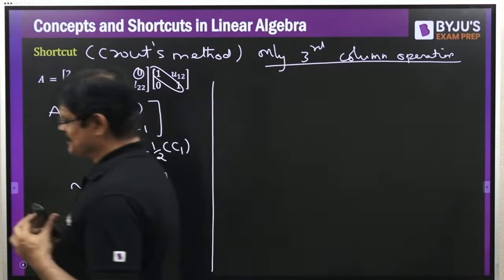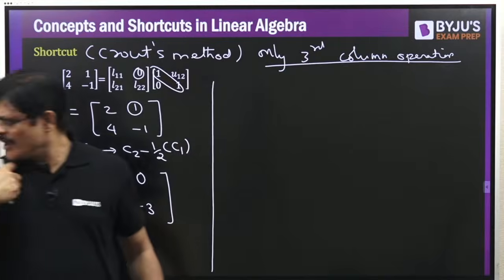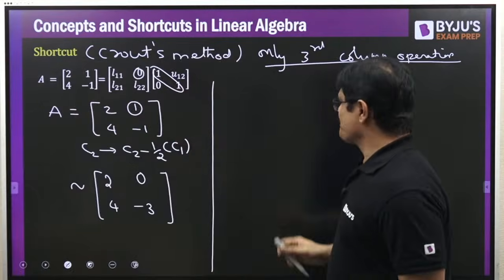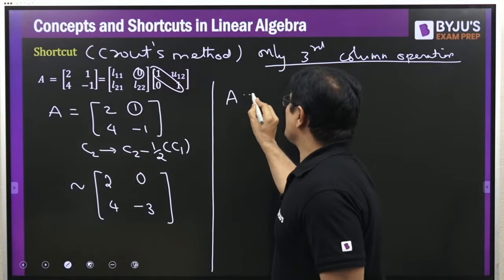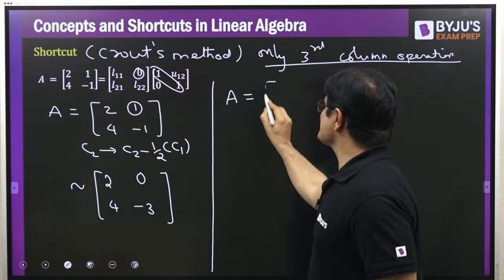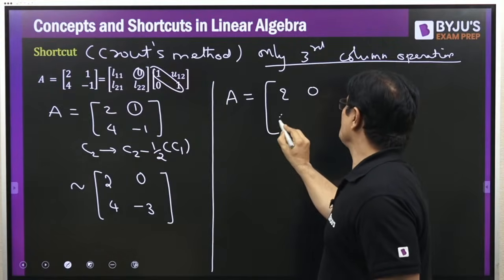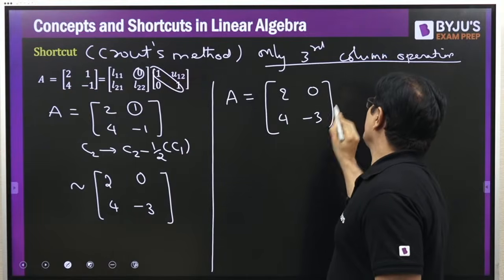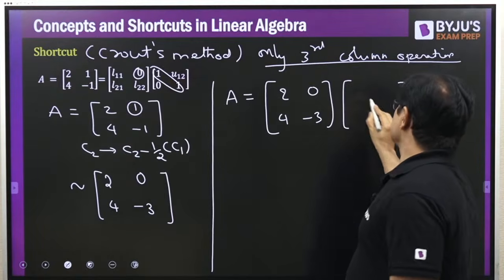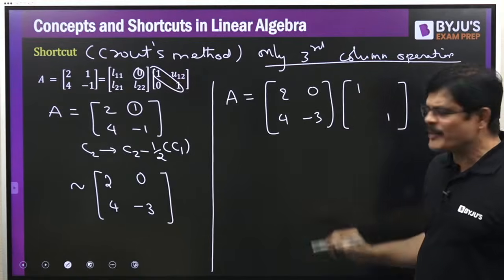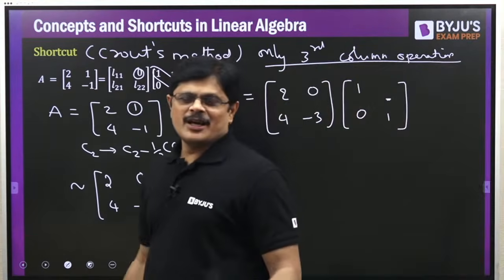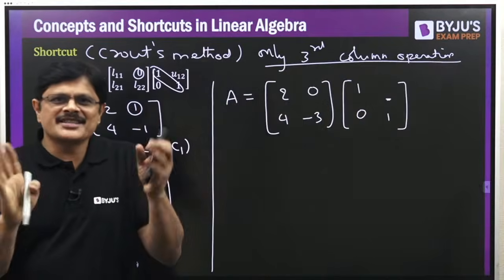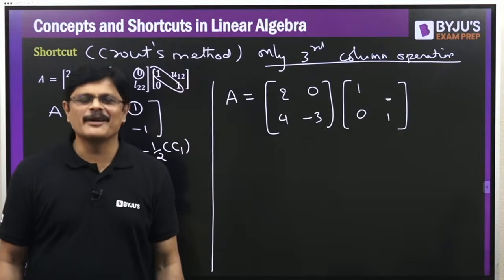Right, now let us continue with the shortcut. Now you got this. Now A is equal to LU. L is ready. This is your L, sir. 2, 0, 4, minus 3 is your L. And you know what is U? See, for U the main diagonal should already be 1 and this should be 0. Only one element is missing. If you know how to find it, the shortcut is done. It's a very simple problem. Very simple shortcut.